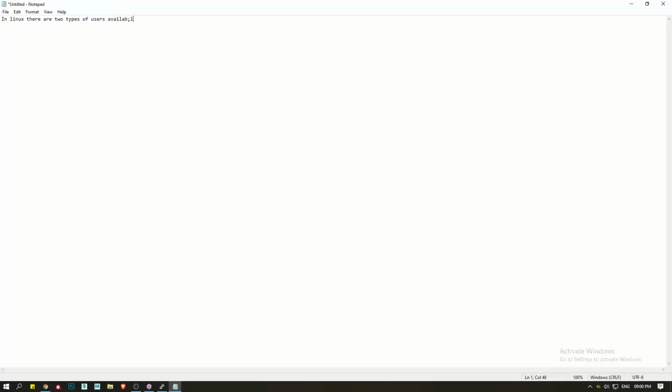Second one is admin. In this line, write down the root user, maybe with a colon, something like that.